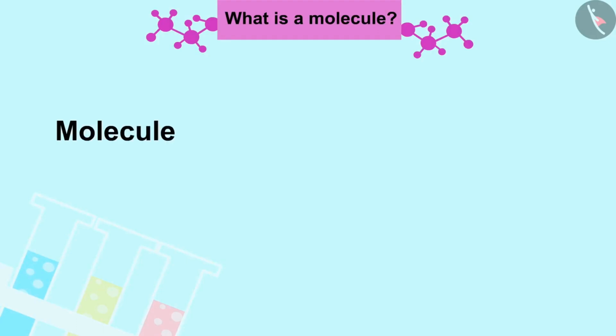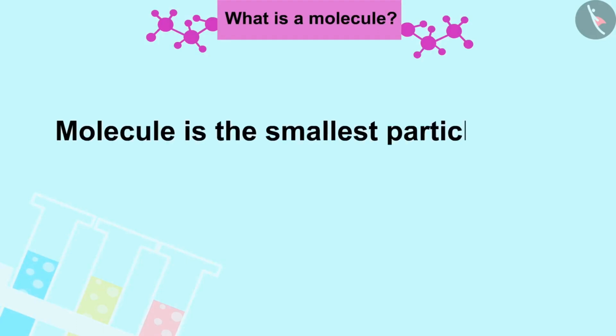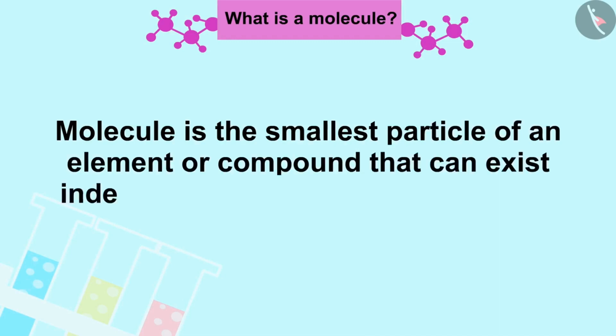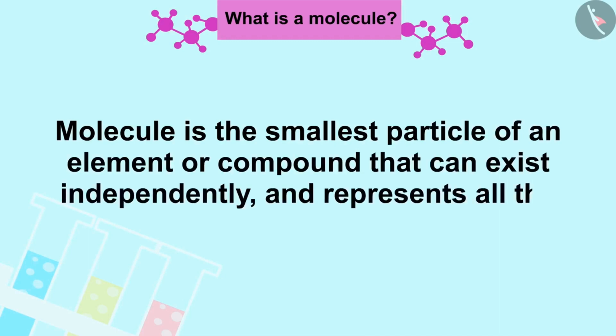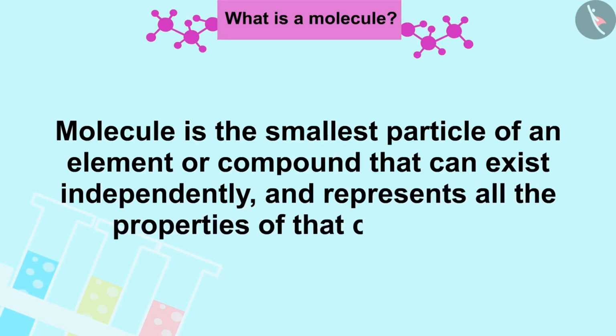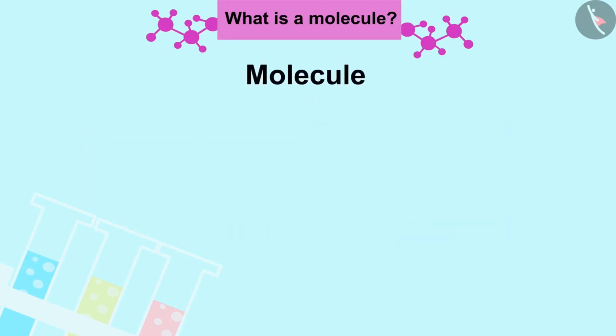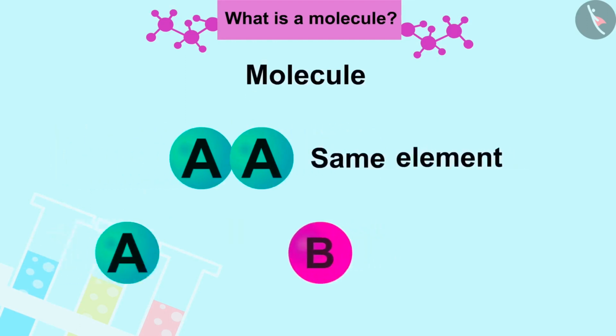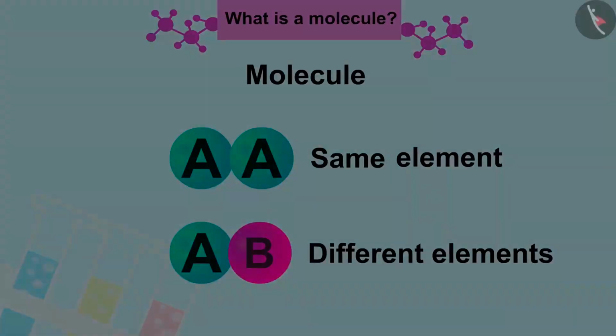A molecule is the smallest part of an element or compound that can exist independently and represents all the properties of that compound. Molecules are formed by the combination of atoms of the same element or atoms of different elements.